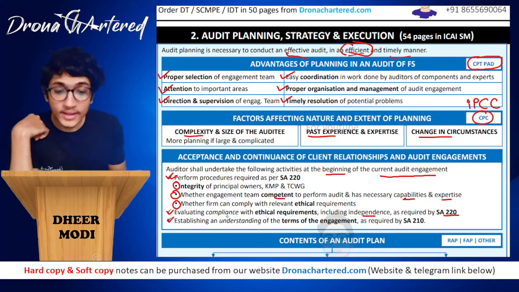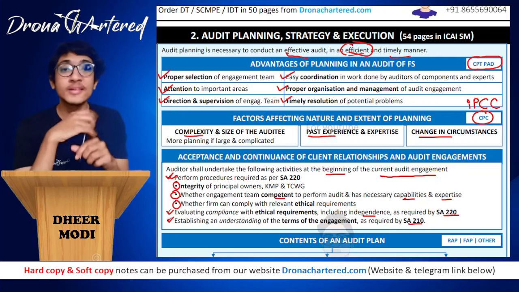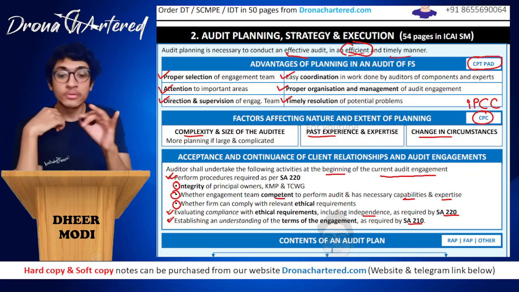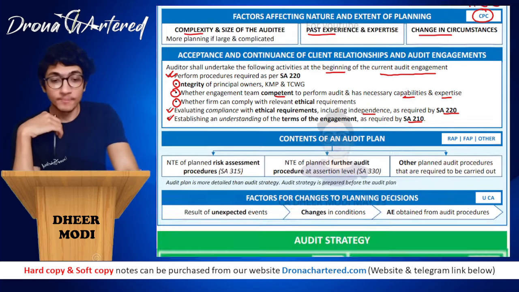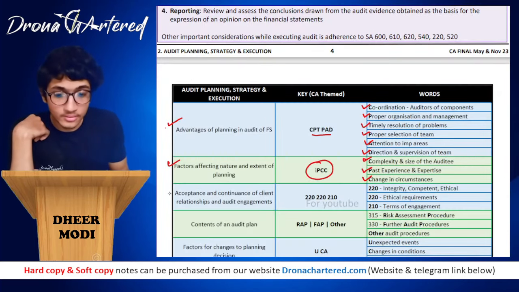And next is establishing an understanding of the terms of the engagement as required by SA 210. So you have to understand the terms of the engagement, which is covered under SA 210. So how will you remember this? You have to remember this as 220, 220, 210. Okay. So I will tick this over here also.